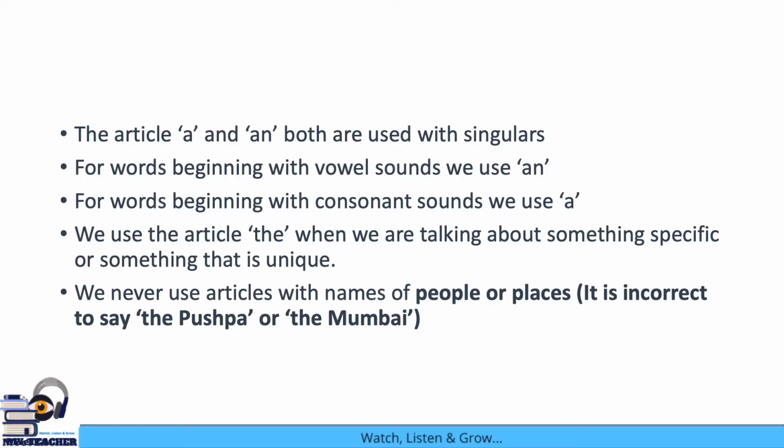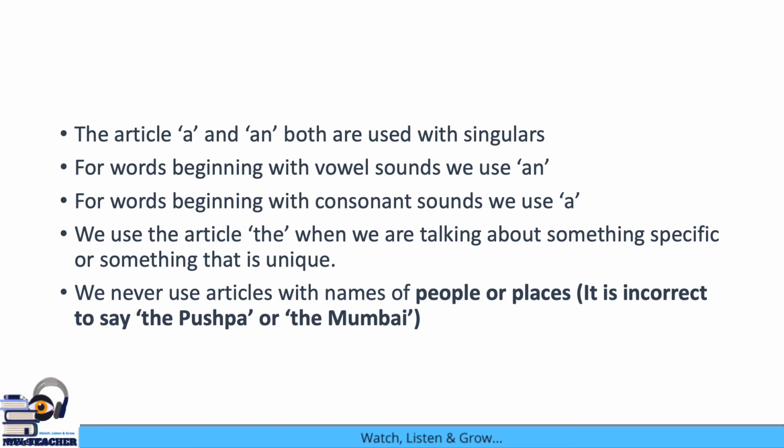We learned about articles in the English language. There are three articles: a, an, and the. The is called the definite article. A and an are called indefinite articles. A and an are used for singulars. A is used along with words which start with a consonant sound, and an is used with words which start with a vowel sound.